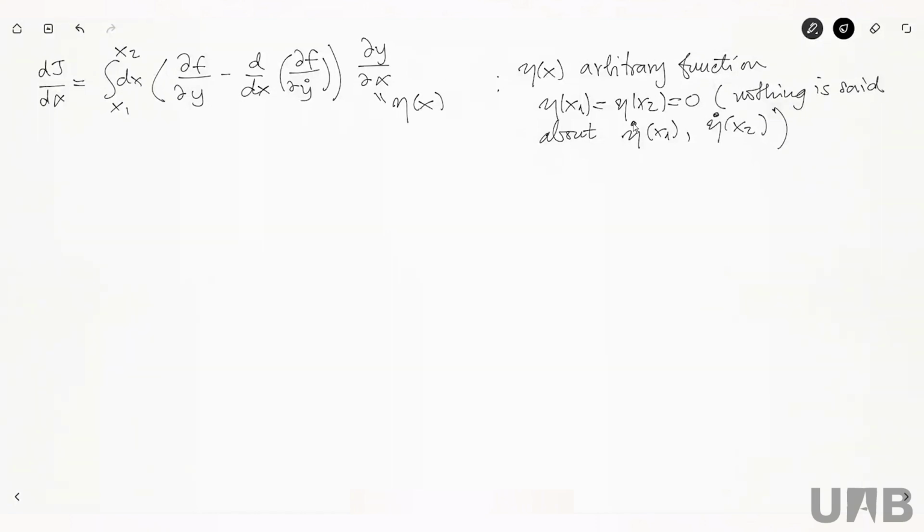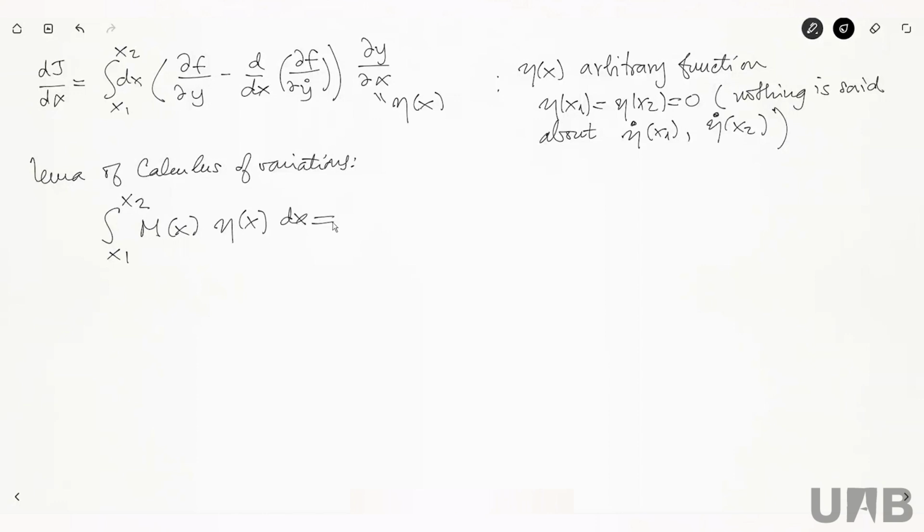Now there is a lemma of the calculus of variations, which I'm not going to prove, that says that the integral from x1 to x2 of a certain function M of x times eta of x dx equals 0 for all eta of x sufficiently well behaved.